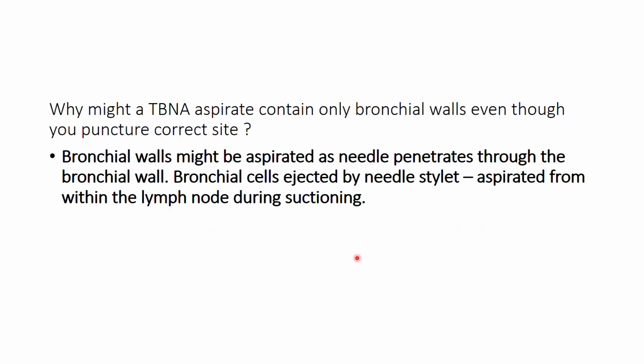This is one thing we have come across a lot: when we take the material, you just get bronchial cells. Why does it happen? Because when you take the sample, the bronchial wall might be aspirated as the needle penetrates through the bronchial wall. So the bronchial cells are ejected by the needle stylet, which is aspirated from within the lymph node, and then you finally end up having no diagnosis.